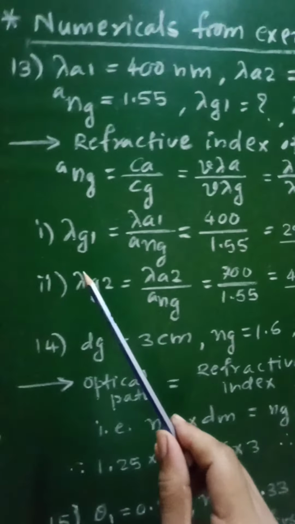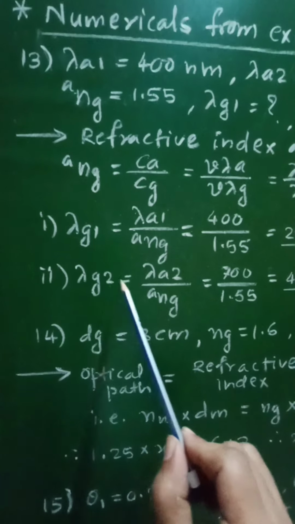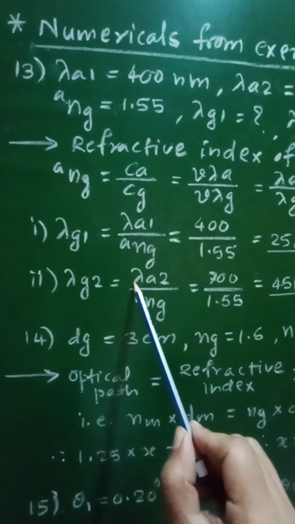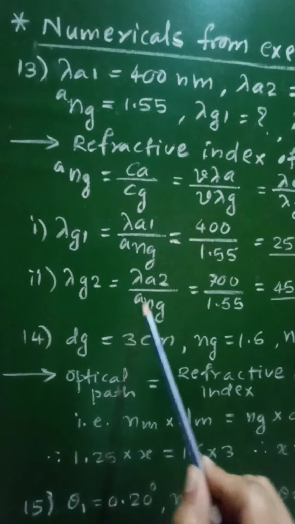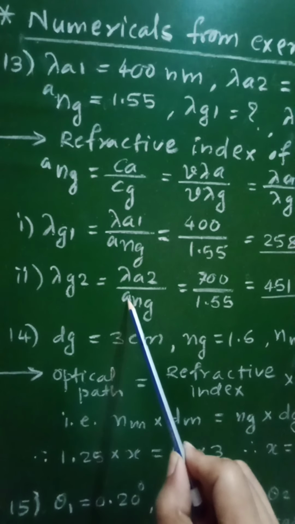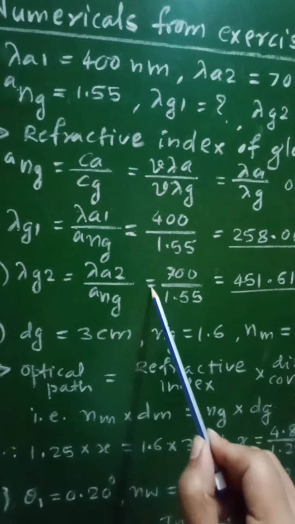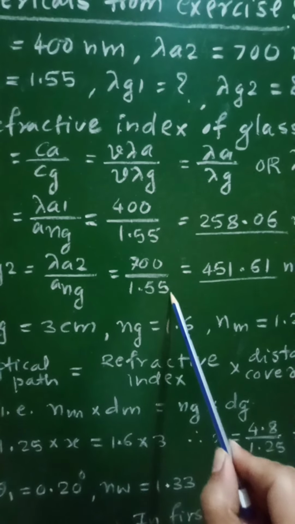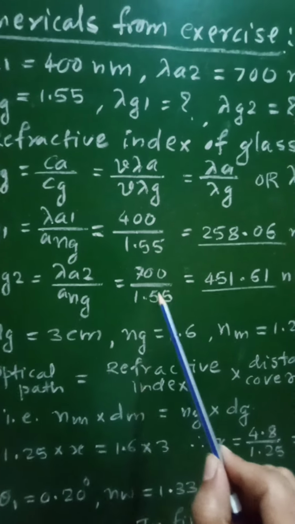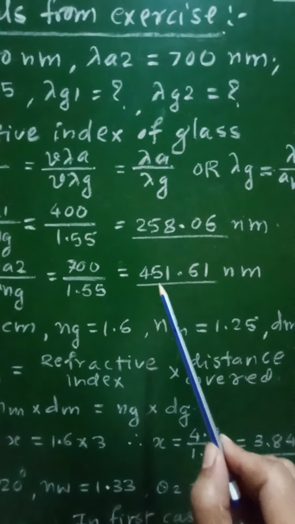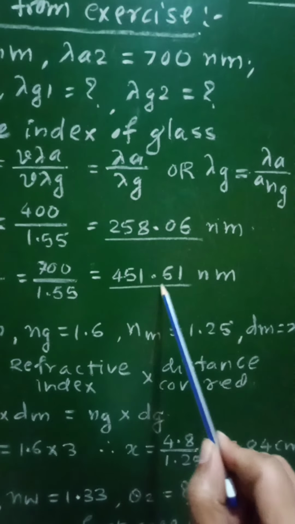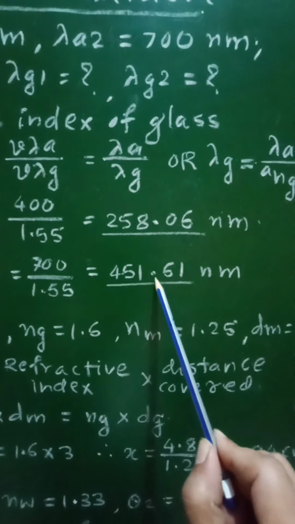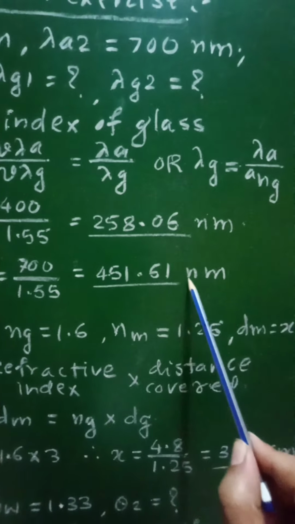Now second, lambda G2 will be equal to lambda A2 upon Nga. Again putting the value, we will get 700 upon 1.55, which comes out to be 451.61 nanometer.